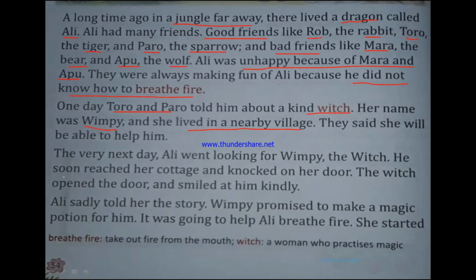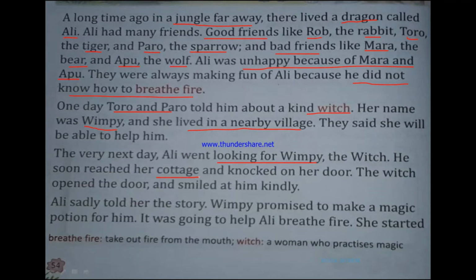The very next day, Ali went looking for Wimpy the witch. He soon reached her cottage and knocked on her door. The witch opened the door and smiled at him kindly. So when Ali learned about this witch, whose name was Wimpy, what did he do? The very next day, he went looking for Wimpy. Okay, so he went looking for Wimpy. And as he reached her home, what did he see?